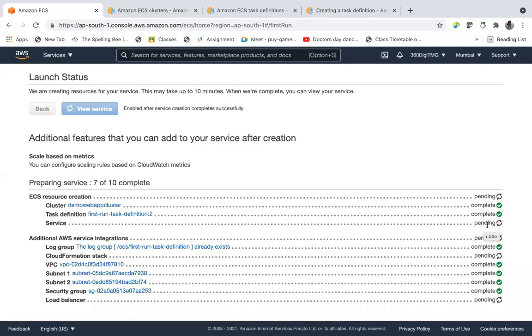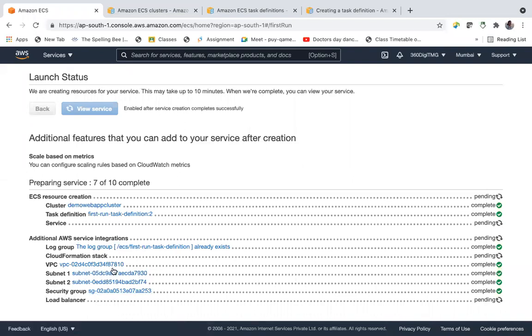Now service is pending. For service, we have chosen Elastic Load Balancer. So it is pending. Here you can see the log group. It creates a log group, I think in CloudWatch. This is our CloudFormation stack. We already discussed what CloudFormation is. Since we are using this sample app, it has a CloudFormation stack. So it creates a VPC with two subnets, and it also creates a security group and then adds the load balancer, the final one. So all these steps are done.